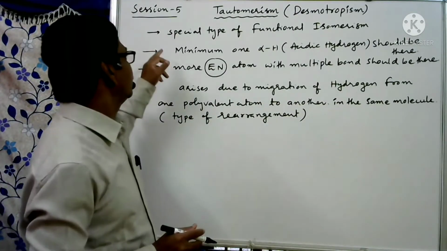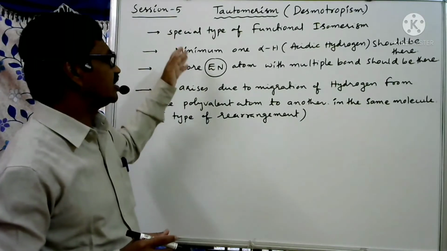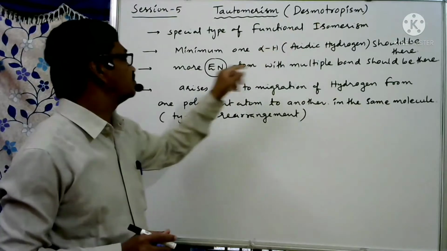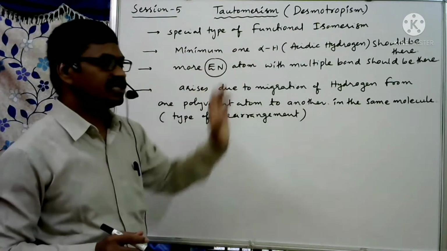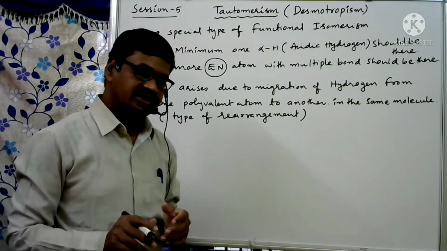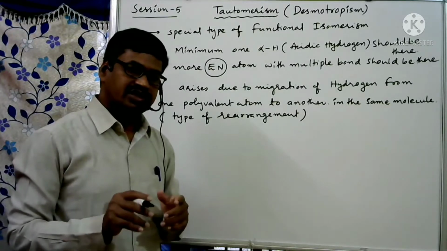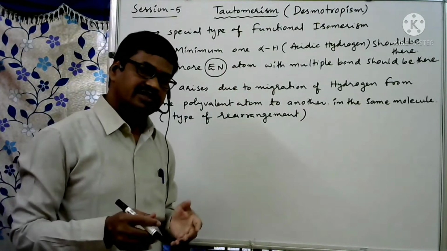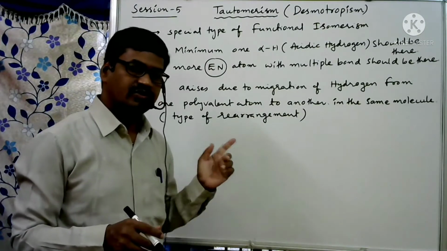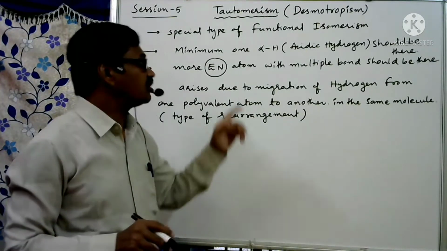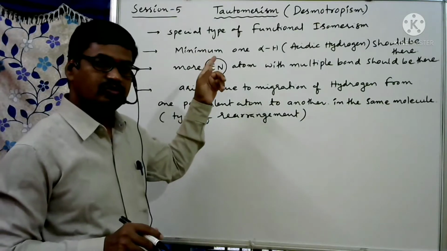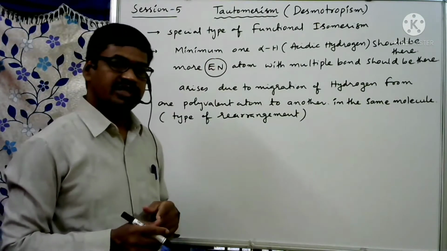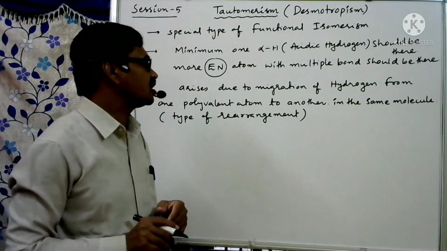So here for tautomerism, first I wrote the requirements, and the other name is desmotropism. It is a special type of functional isomerism. Because of that reason, while counting structural isomers, we should not consider tautomers. If they ask including tautomers, we can count. Otherwise, we should not count these tautomers in total structural isomers because it is a special type of functional isomerism.